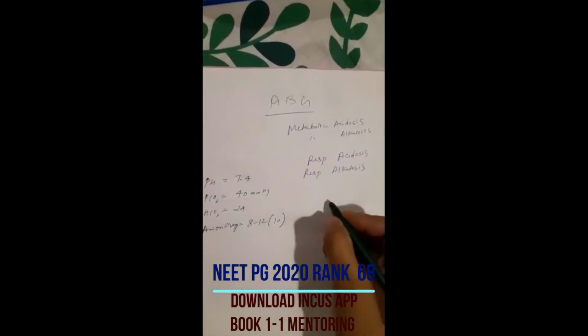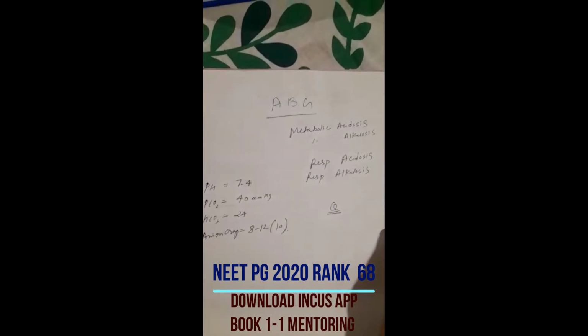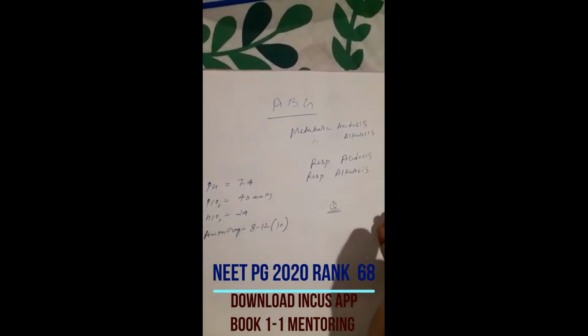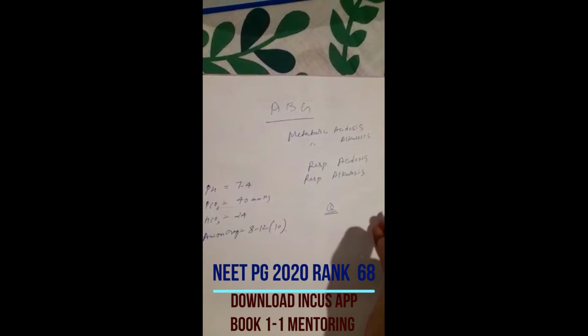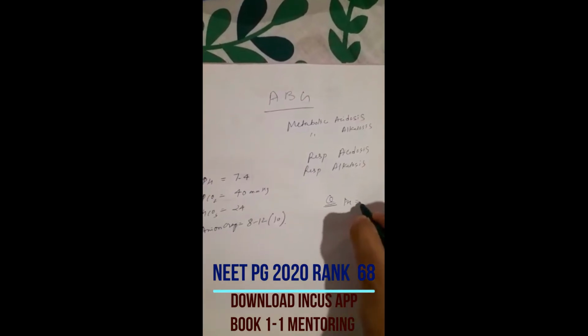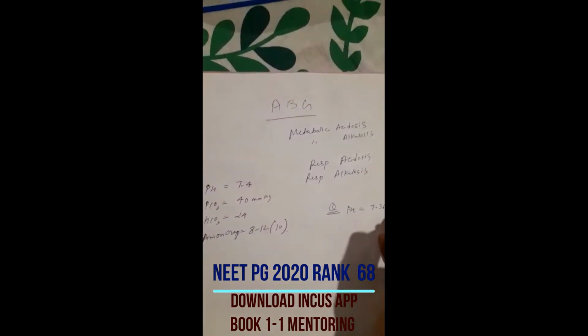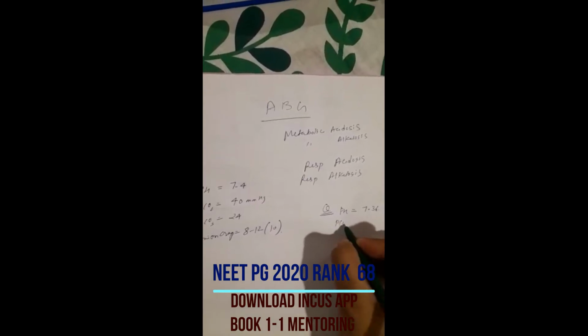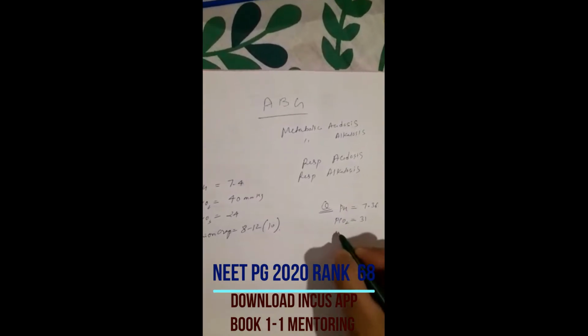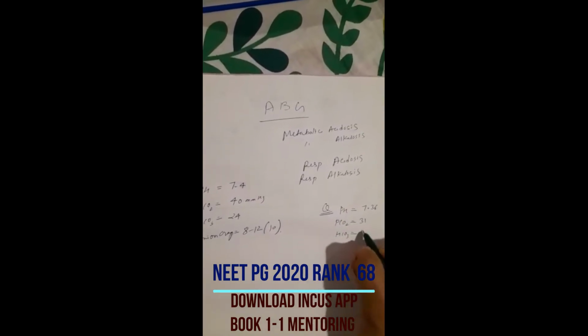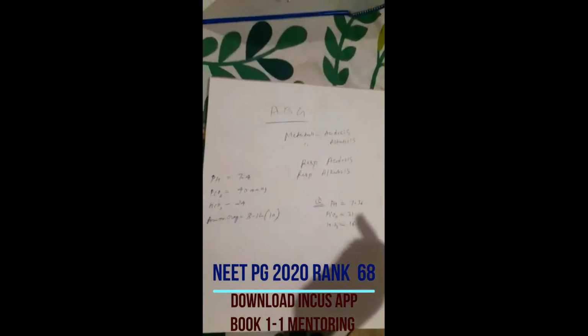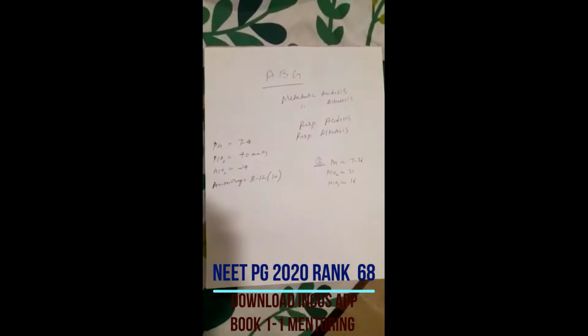Now let's take a question. In a paper it is given that a patient is admitted in ICU with pH of 7.36 and PCO2 of 31 and bicarb level of 16. Now, as we know, the normal value of pH is 7.4. So anything below 7.4 we'll think of acidosis.